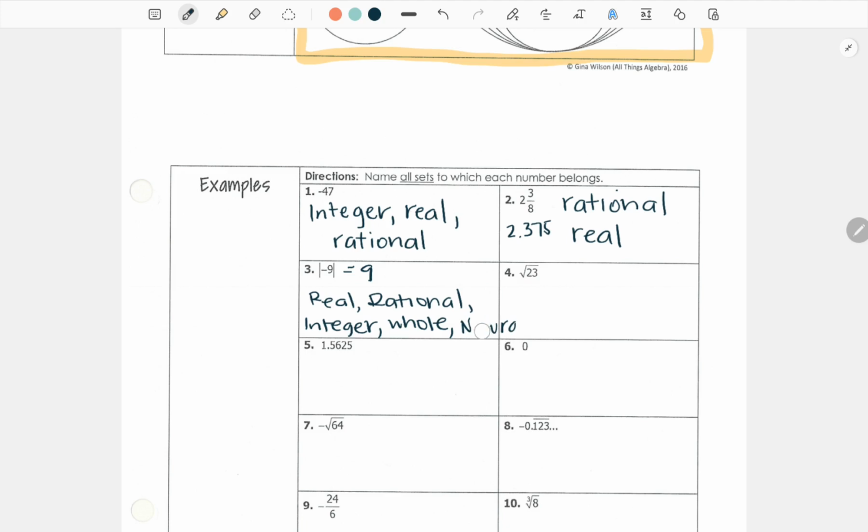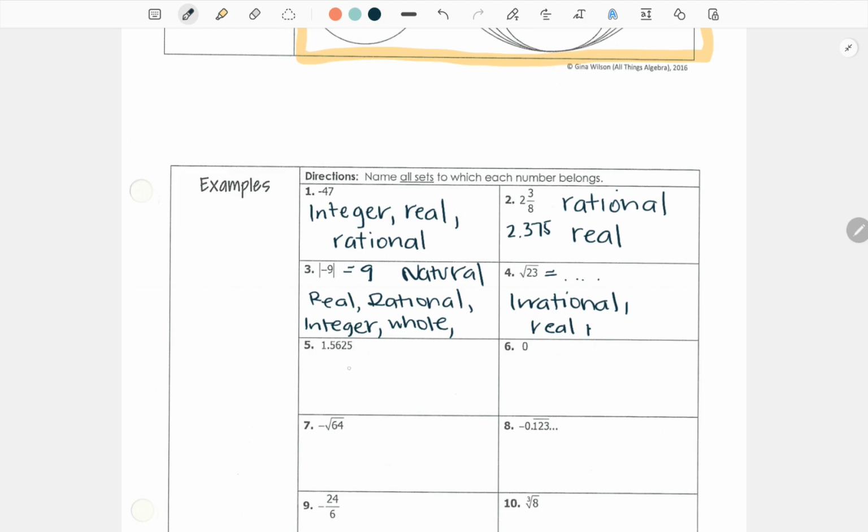Well, I'm going to put this up here because I ran out of space. Natural. All right, cool. So we're going to keep going. 23. If I put 23 into my calculator, I think it goes on and on and on forever. And so instead of putting that, I know that it's irrational. Ooh, I can't spell apparently. Irrational. And then I know that all irrational numbers can still be real numbers.